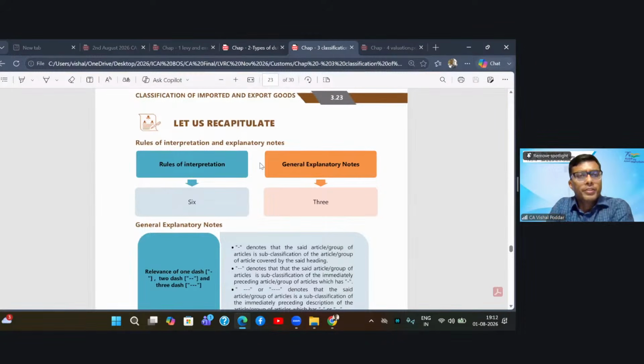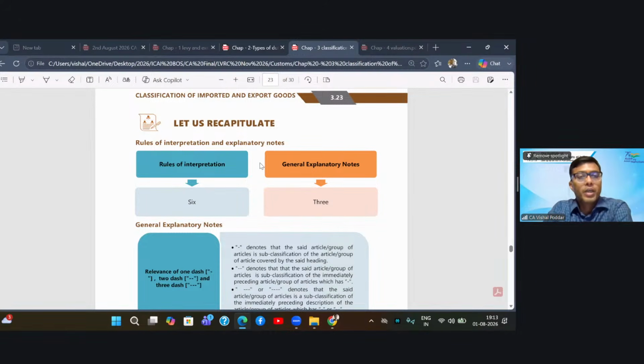Now, students, this next chapter is very important and also interesting. It deals with classification. Now, what is exactly classification? Now, understand, students, the rate of customs duty, as we studied in the previous chapter, is given in the Customs Tariff Act. Now, Customs Tariff Act is a huge book because it covers 98 chapters.